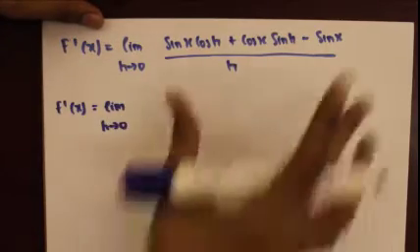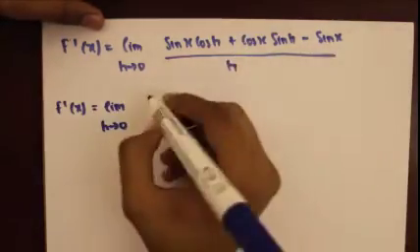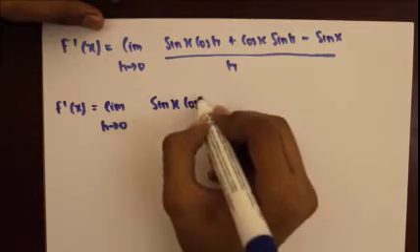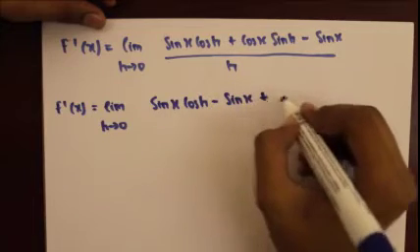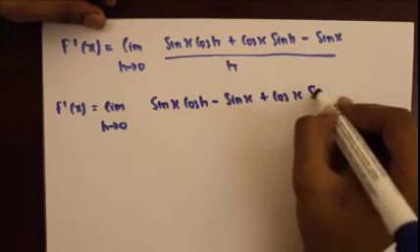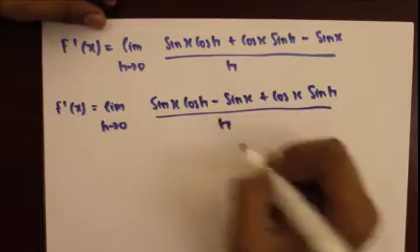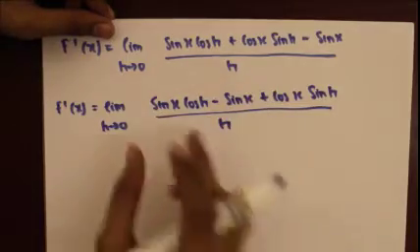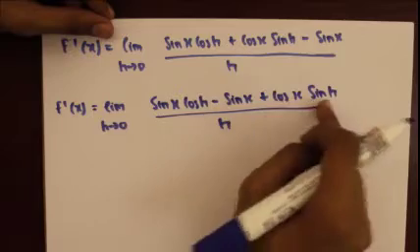Our next step would be to simplify this expression. So you can see there's sine x here and here. So this would be sine x cos h minus sine x plus cos x sine h over h. If you factor sine x out of this, all I did is rearrange it: sine x cos h minus sine x plus cos x sine h.